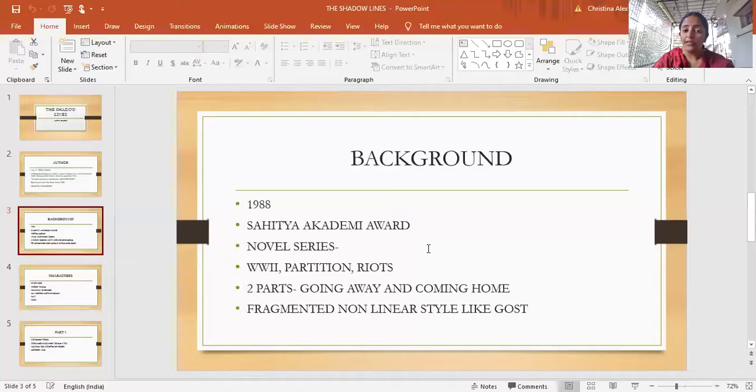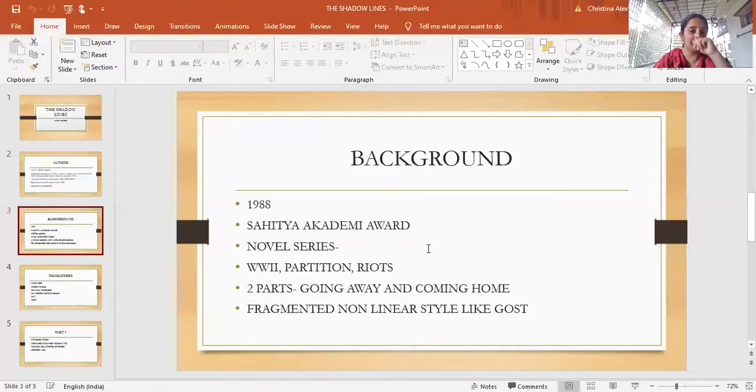So this novel is not divided into chapters. It is divided into two parts, and these two parts are called Going Away and Coming Home. And just like The God of Small Things, this novel was also published during the same time period when The God of Small Things was published. So it has many of the same stylistic techniques that are used.